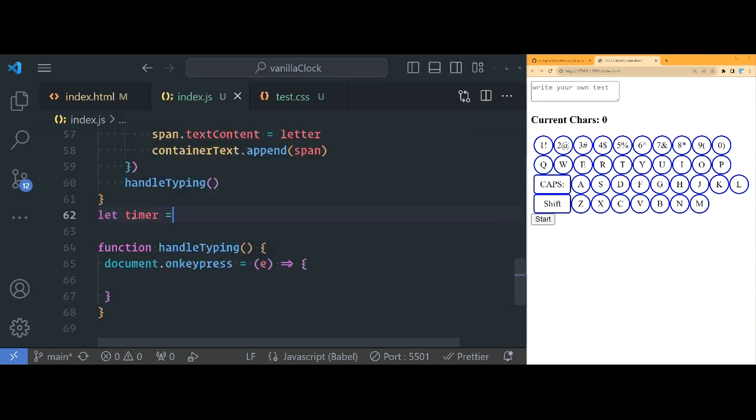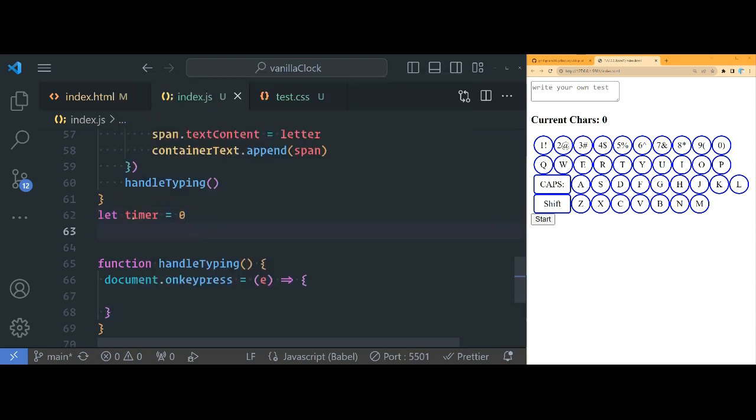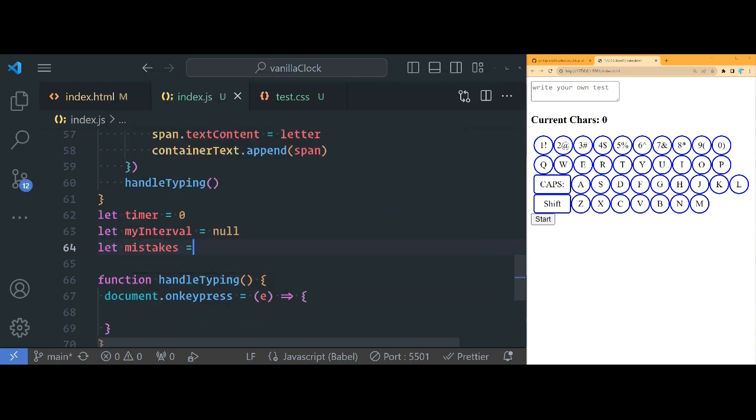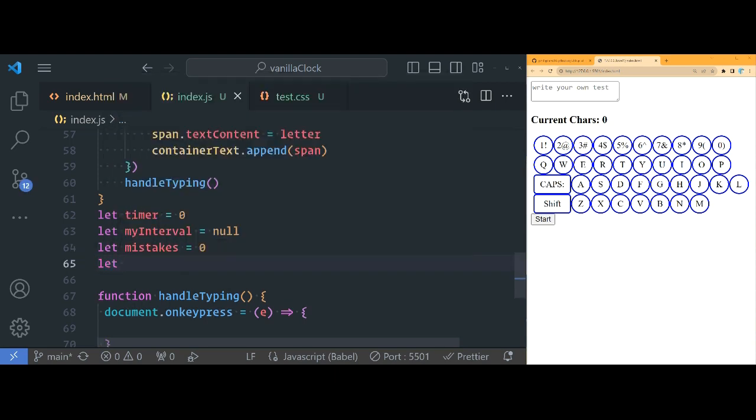So let timer equal 0. If we're keeping a timer, that means we're going to need setInterval. So let's do let myInterval be equal to null for now. And then we have to count the mistakes also. Let mistakes equal 0. And we also need to know what current index we are on in the string that we're typing. Current index is equal to 0.